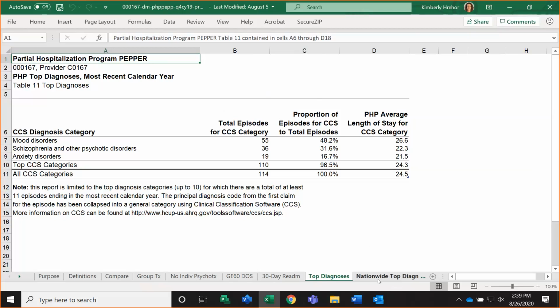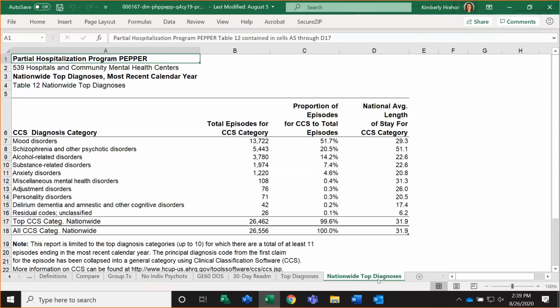The Nationwide tab provides the same type of information, but it's aggregated at the national level. So it's going to include all of the PHPs in the nation. You will see the top 10 categories, along with the total number of episodes, the proportion of episodes to total, and then the national average length of stay.